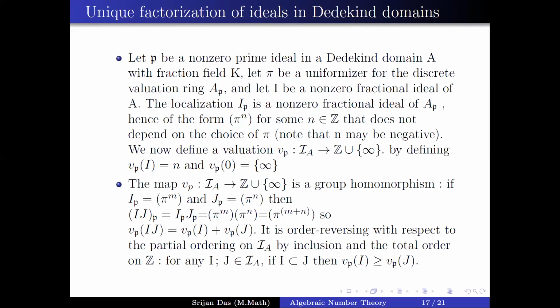We can easily check from the definition that the map V_P is a group homomorphism, and it is order reversing with respect to the partial ordering on the set of fractional ideals. That is, if I and J are fractional ideals and I is a subset of J, then the valuation of I is greater than or equal to the valuation of J. So that's how we define the valuation on the set of fractional ideals.